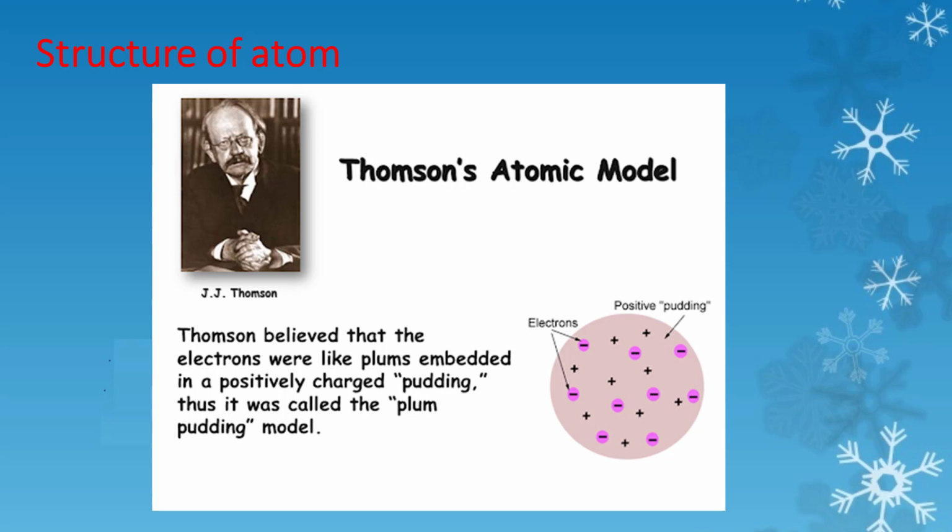He developed model called plum pudding model of atom in 1904. According to Thomson, positive charge is distributed while negatively charged particles are embedded in it. But he said atom is electrically neutral.